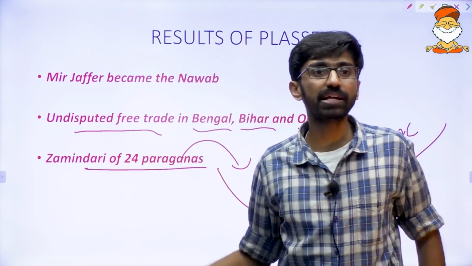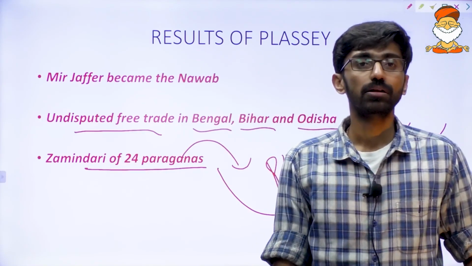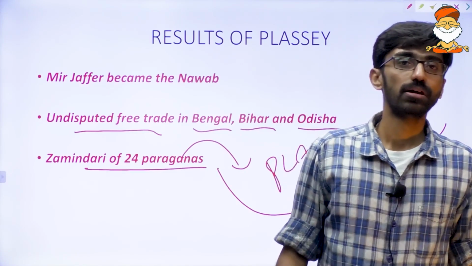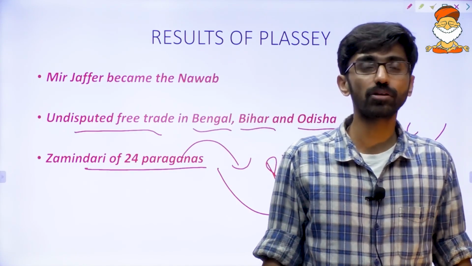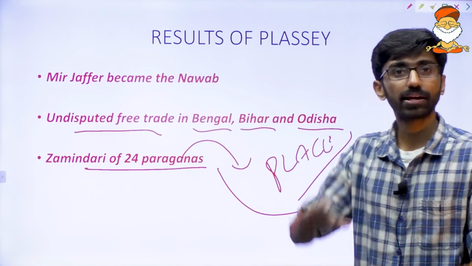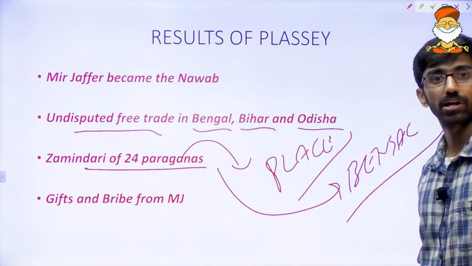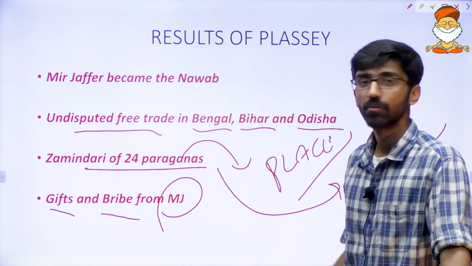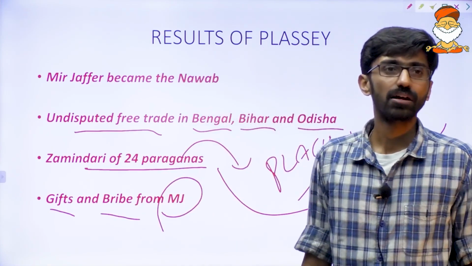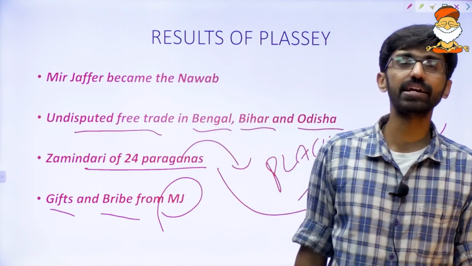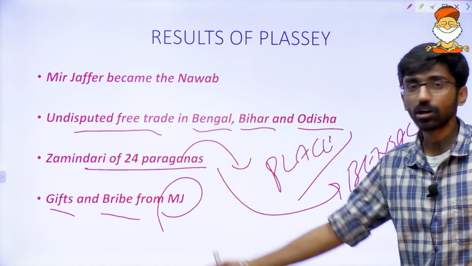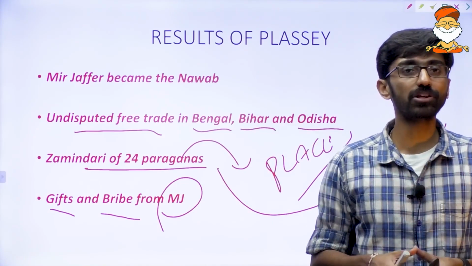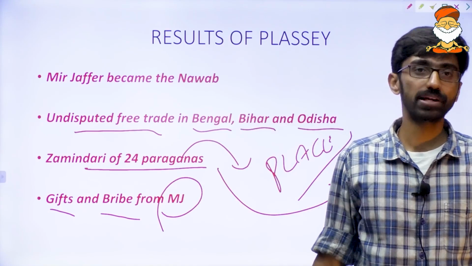What is zamindari right? We already discussed that they already had the zamindari right of 3 villages. Now zamindari of 24 Paraganas, a revenue collection right, not hereditary, but a revenue collection right. They also received a lot of gifts and bribes from Mir Jafar. Now they started demanding these gifts and bribes from Indian rulers, particularly Mir Jafar.